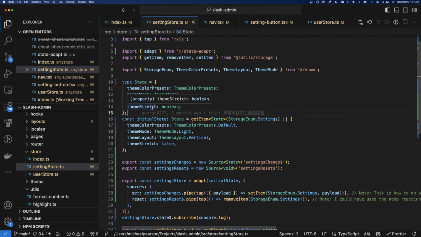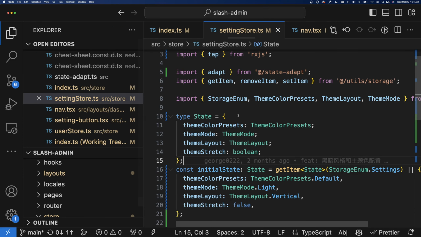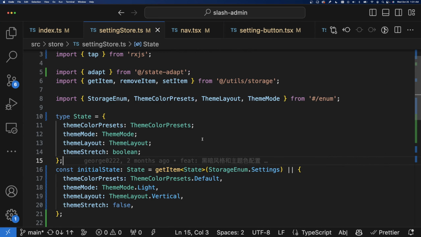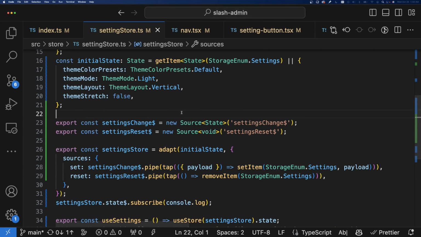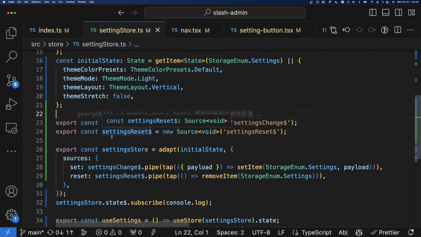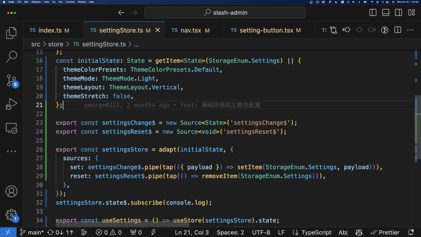So yeah, I have to zoom in a bit more. Oops. Yeah, that'll be fine. This will work. Yeah, so state and initial state, like always. That's how I always do it. And here's how I chose to do the side effects. This is, I think, a pretty standard way now of doing side effects.